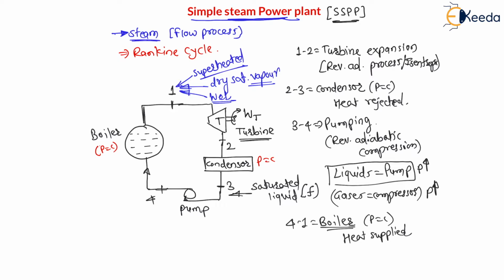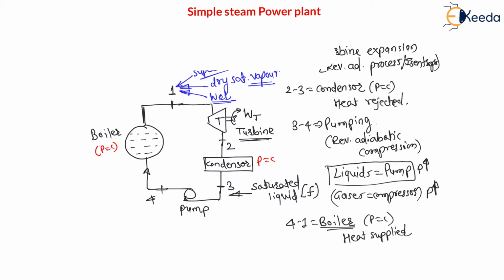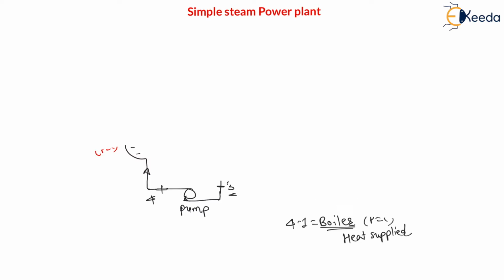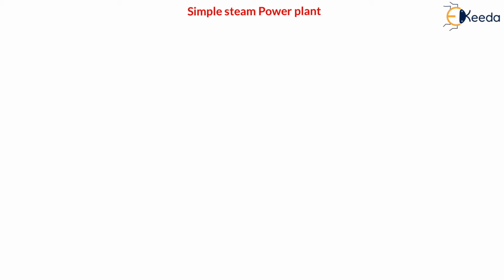Let us draw PV diagram, temperature versus entropy diagram, and enthalpy versus entropy diagram for these processes, right? Very first process 1 to 2 is reversible adiabatic expansion in turbine. 2 to 3 is constant pressure heat rejection in condenser, and at the end of condenser there will be a saturated liquid state. 3 to 4 is reversible adiabatic pumping, and here the liquid is pumped, right? Here there is a liquid from 3 to 4, and 4 to 1 is again constant pressure heat supply in boiler. So let us draw pressure versus volume diagram, then temperature versus entropy diagram, and enthalpy versus entropy diagram for this. Now enthalpy versus entropy diagram is also called Mollier chart.